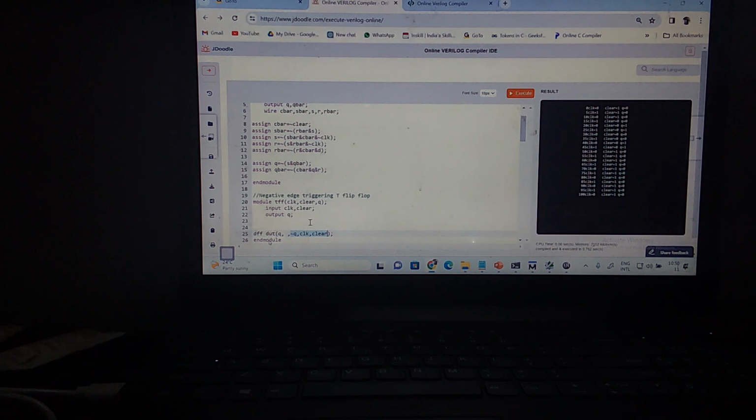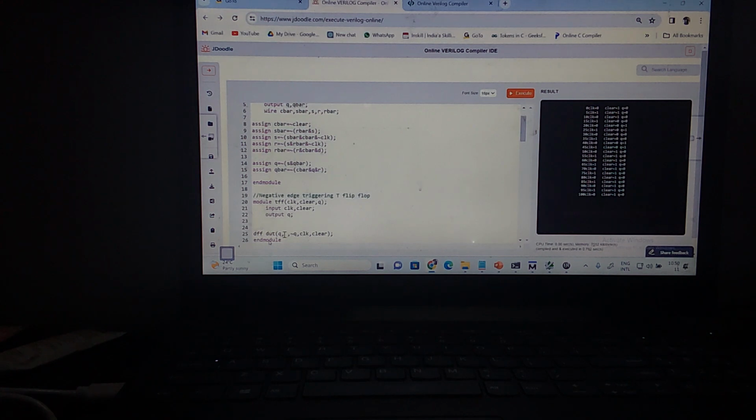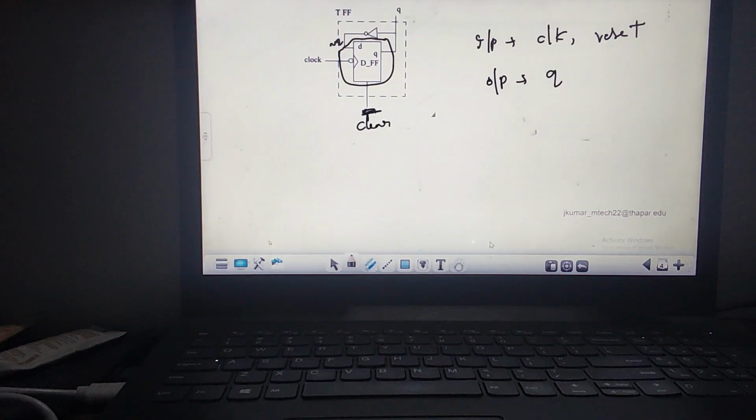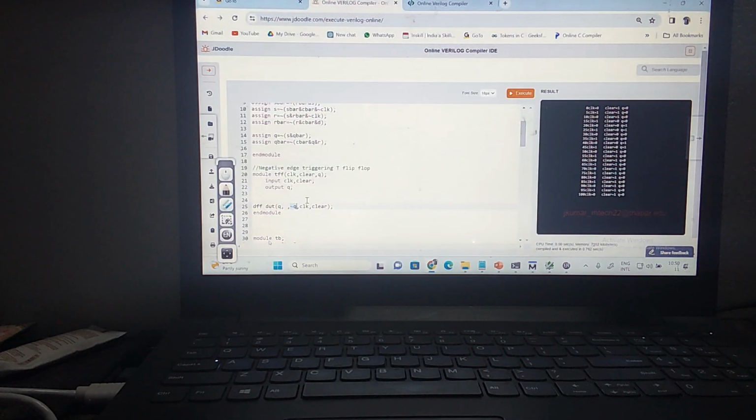Now the way I'm connecting the ports here, I'm doing the same thing here: Q bar, D, clock and then Q. Here also I'm doing Q bar, but here I don't need it, so I will drop the Q bar. Now what is D connecting to? D is connecting to Q bar. Then the clock connection, clock and clock.